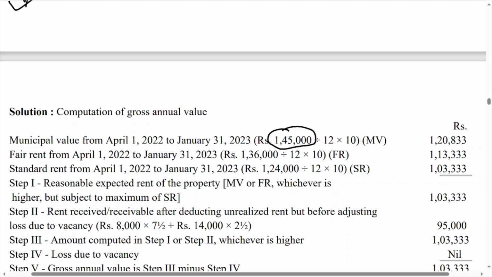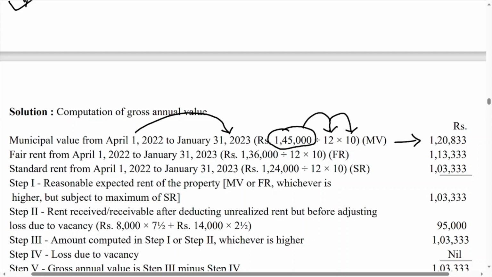So what you have to do? You have to divide this by 12 and multiply the same amount by 10. So that you will get municipal valuation only for 10 months, that is April to January 31. That means if you count from April to January 31, you will get 10 months. So that is why municipal valuation is converted into 10 months.